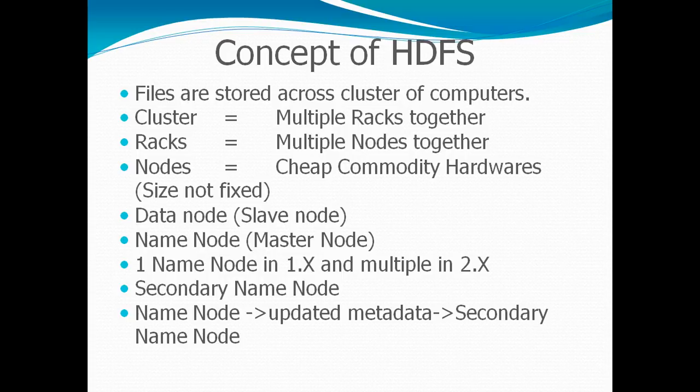And the data node, as you can see, performs the actual groundwork, the storage of data inside it. And the name node performs the management of storage of data inside the data node, or it keeps track of the file system, or it manages all the basic functionality which is responsible for the functionality of the data node. And as I have mentioned, in the earlier version of Hadoop, that is Hadoop 1.x, there is only one name node which controls one rack or multiple racks. But in the newer version of Hadoop 2.x, multiple name nodes control multiple racks.